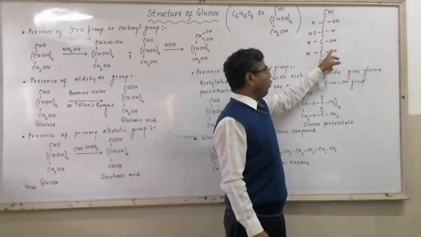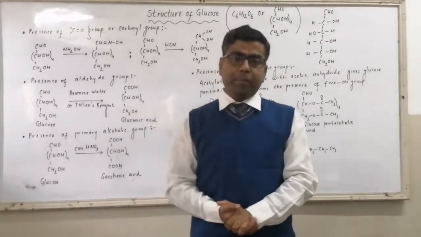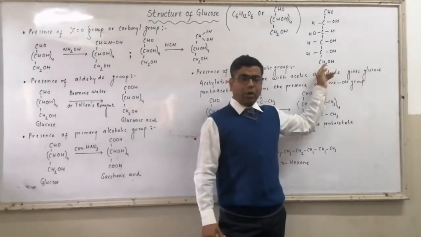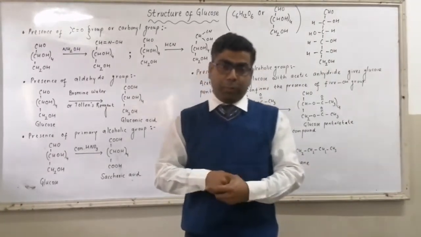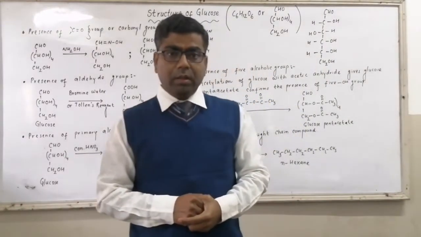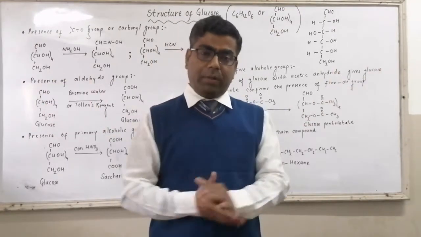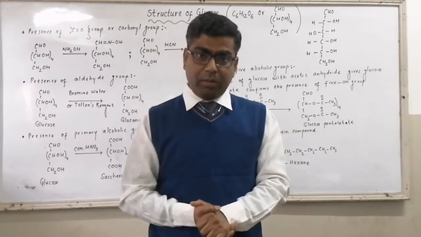Out of 5 OH groups, one is your primary alcoholic group and the remaining 4 are secondary alcoholic groups. And it is a straight chain compound. There is no branching.